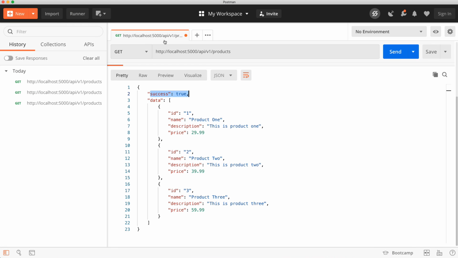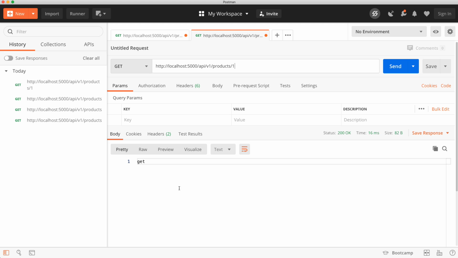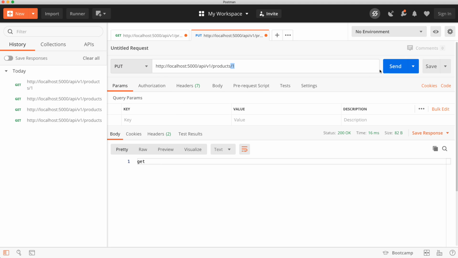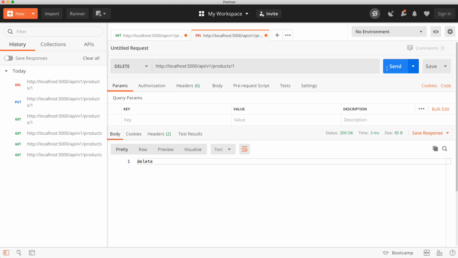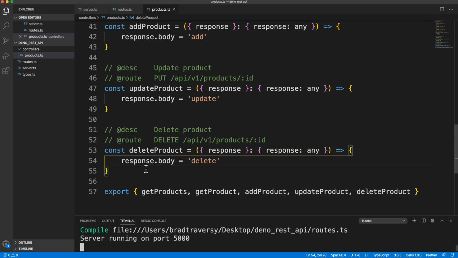And let's go here, and if we open up a new tab, let's copy this, and if we do /1, we should see get. Okay, we haven't created the logic to actually do it, but I at least want to test the routes. So the next one I want to test is update, or put I should say, because that needs an ID. Okay, update, good. Delete. Okay, that works. And then post doesn't have an ID, so we want to get rid of that and add. So we at least know that the routes are working and the functions are being called. Now we can work on the actual logic.